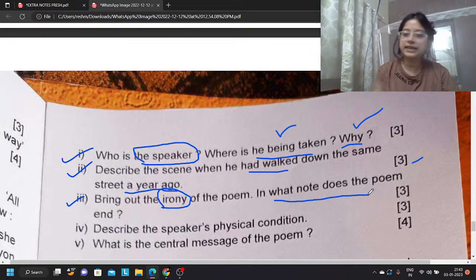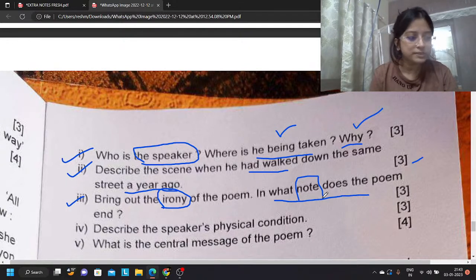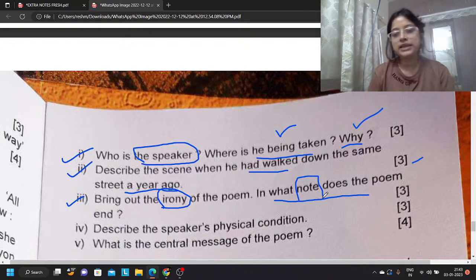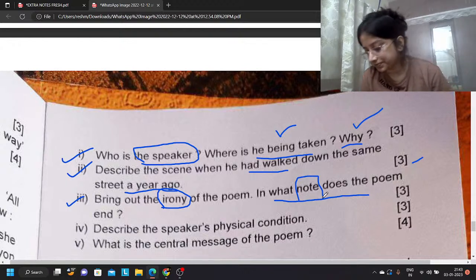We can directly say, I gave you this note also. Exact same question is asked. In what note does the poem end? The poem ends with a note of optimism, because he believes that he has done something good for his people, and he will be paid well when he goes to God's hands after being executed by the people.